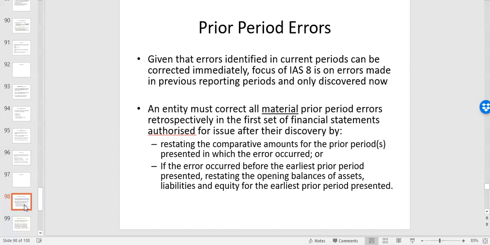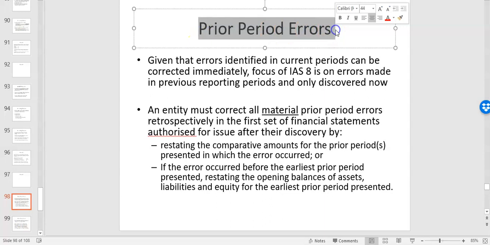Now, if an error is identified in the current period, so you identify an error when you're doing the accounts for 2020, well then it can be corrected immediately. That's not the focus of IAS 8. IAS 8 is on prior period errors where the financial statements have already been finalised. Because where they've been finalised, you need to go in and adjust them. Whereas if you're making the accounts and you realise, oh, there's an error in depreciation, or there's an error in revenue, you can update them before the financial statements are finalised. So that's why it says here prior period errors. We're only interested in errors in previous reporting periods.